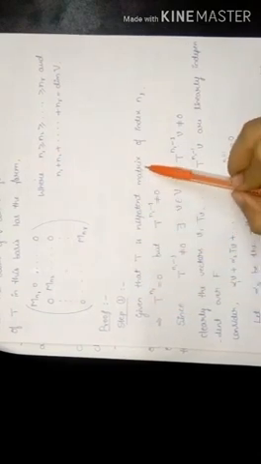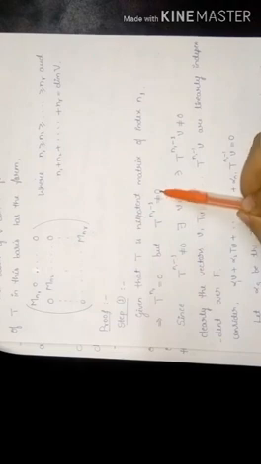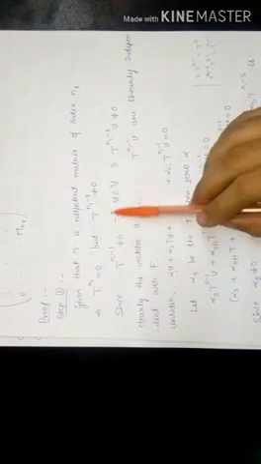Let me start with step 1. Given that T is a nilpotent matrix of index n1, then by the definition of nilpotence, T power n1 is equal to 0 but T power n1 minus 1 is not equal to 0. Since T power n1 minus 1 is not equal to 0, there exists a vector v which belongs to V such that T power n1 minus 1 v is not equal to 0. Clearly, the vectors v, Tv, so on up to T power n1 minus 1 v are linearly independent over F.